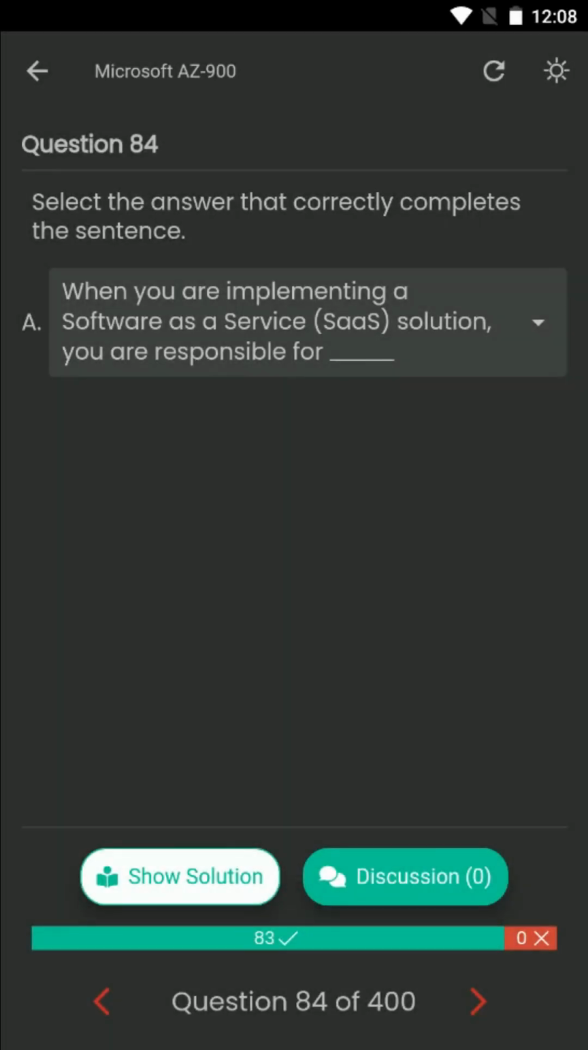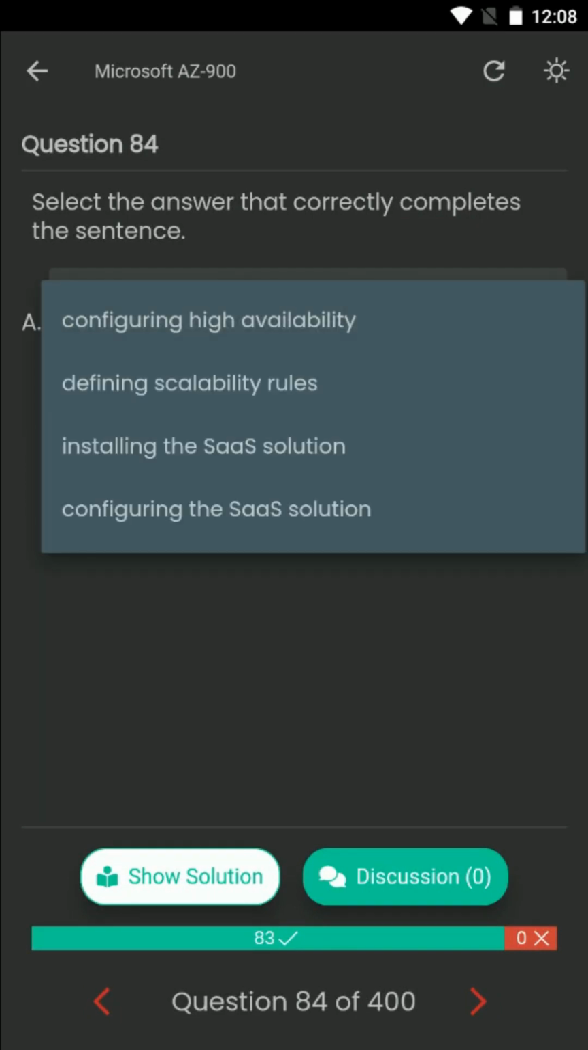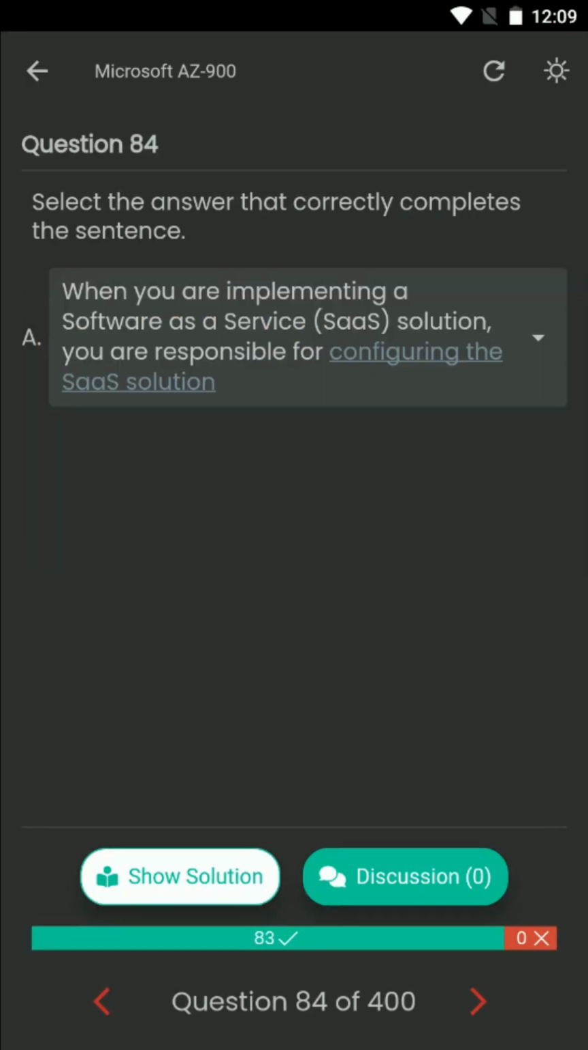Question number 84. Select the answer that correctly completes the sentence. When you are implementing a software as a service solution, you are responsible for. Your options are configuring high availability, defining scalability rules, installing the SaaS solution, or configuring the SaaS solution. The correct answer is configuring the SaaS solution.